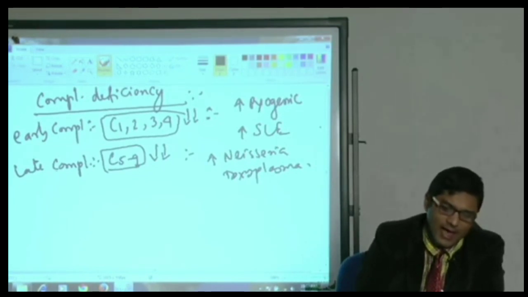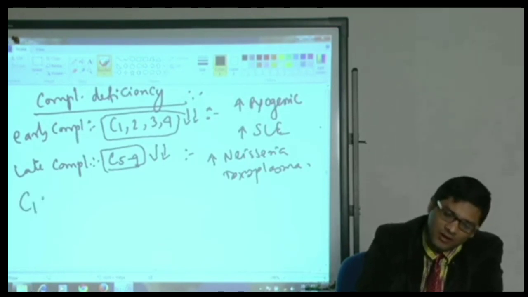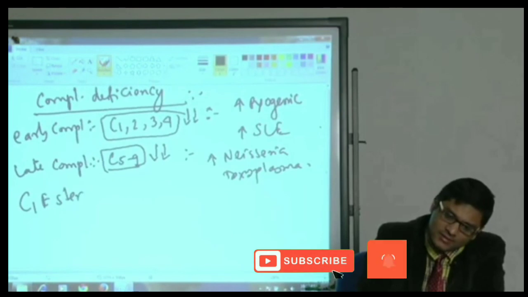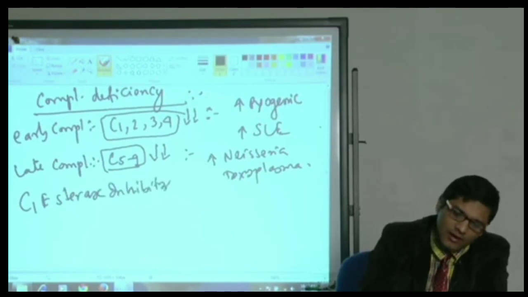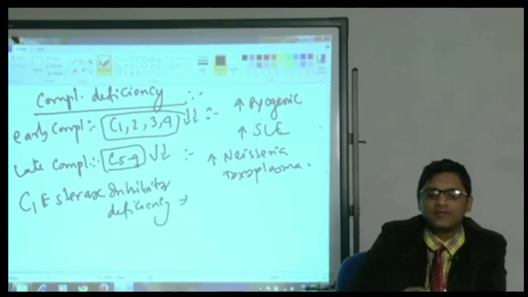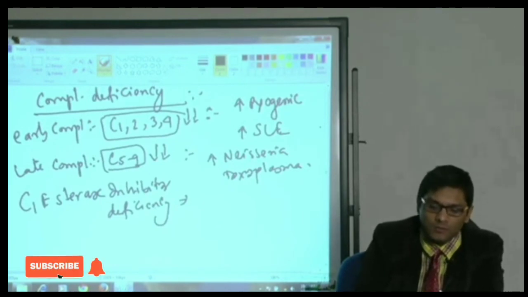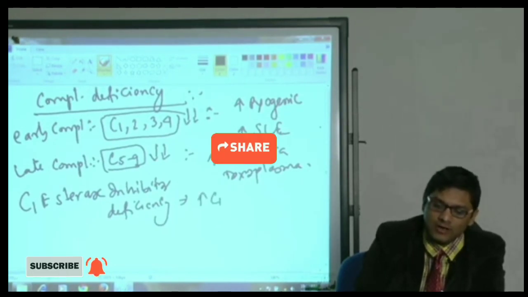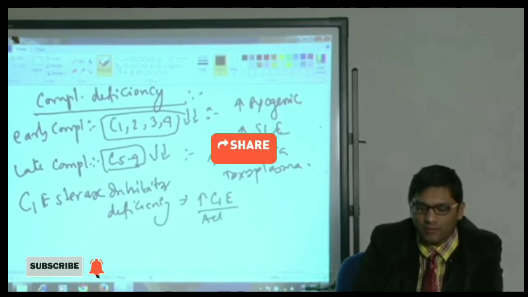Okay, and there is one more important complement deficiency, that is C1 esterase inhibitor deficiency. It leads to increased C1 esterase, which is the active C1.